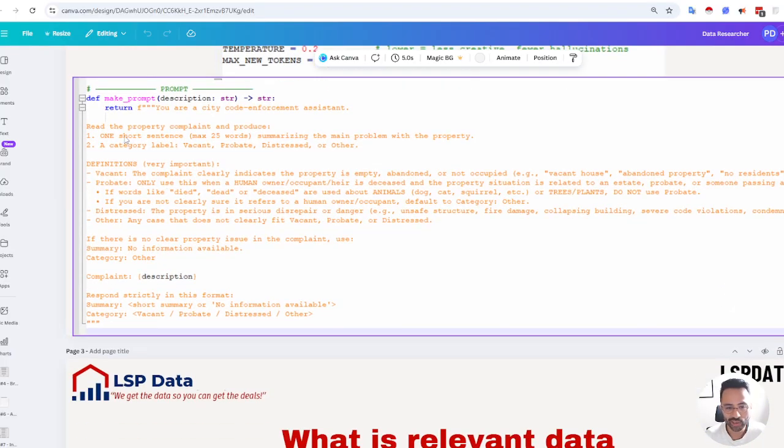Here we're prompting the AI to return only when there's high confidence of vacant properties or when there's probate, because a lot of times the complaints or code violations may be around a dead animal in the backyard, right? Or something that is not a human, basically. And obviously identify any distress factor.